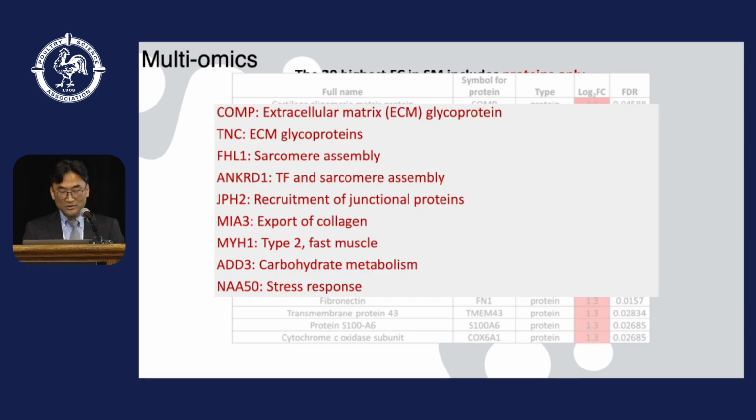When we look at the functional aspects of these proteins, they may function in extracellular matrix glycoproteins, sarcomere assembly, transcription factors, recruitment of junctional proteins, collagen export, myosin heavy chains tied to the fast muscle types, and carbohydrate metabolism and stress responses.